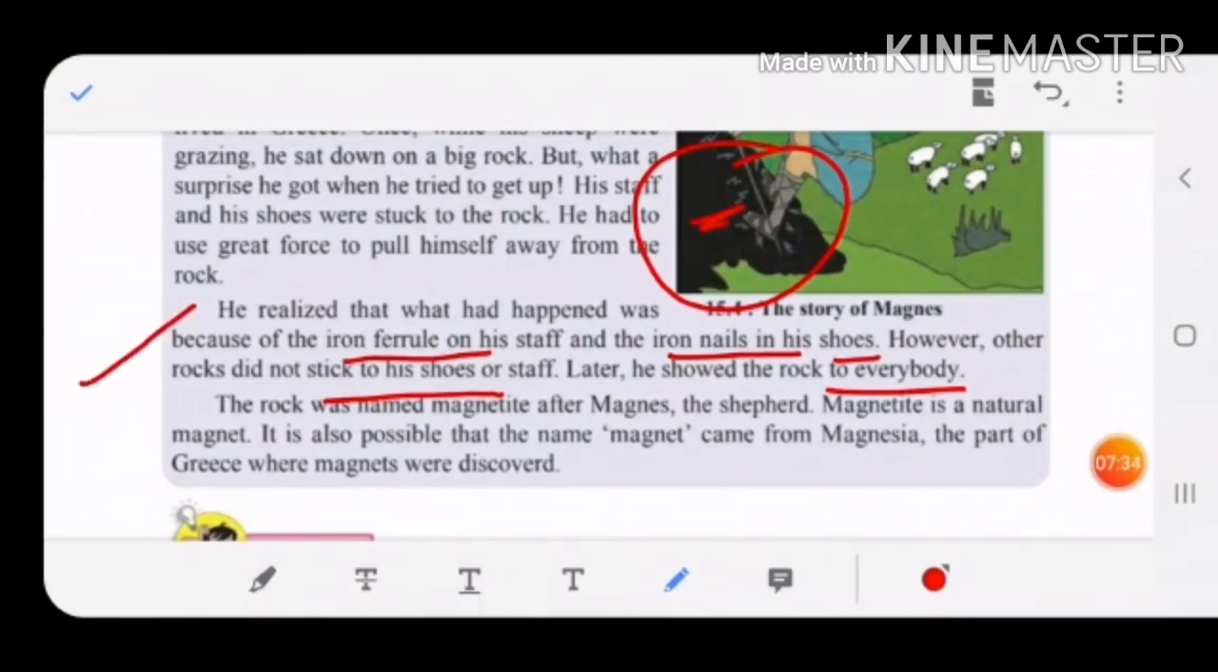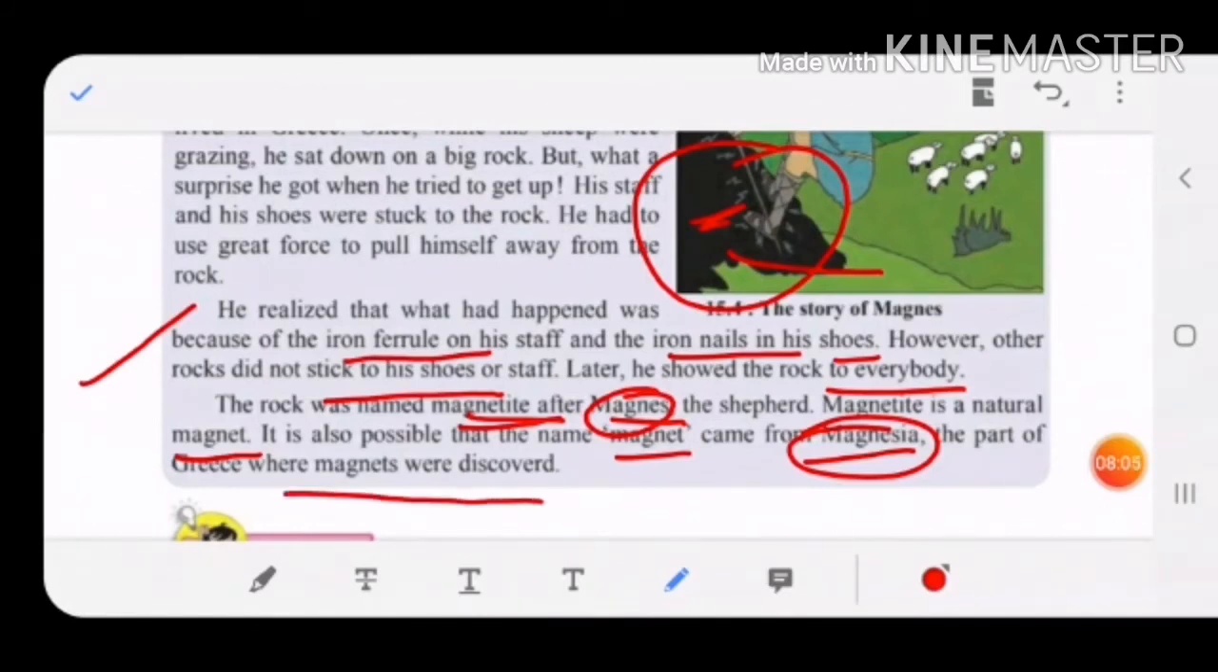Later he showed this rock to everybody. This rock was named magnetite after Magnus. From his name itself, that shepherd's name, the rock was named magnetite. Magnetite is a natural magnet. It is also possible that the name magnet came from Magnesia. They are saying that the name magnet may have come from the word Magnesia, and from Magnus the shepherd's name, and the part of Greece where magnets were discovered. In this way, magnets were discovered in Greece.